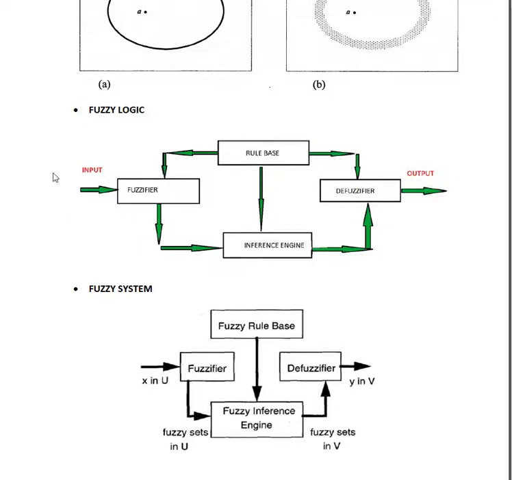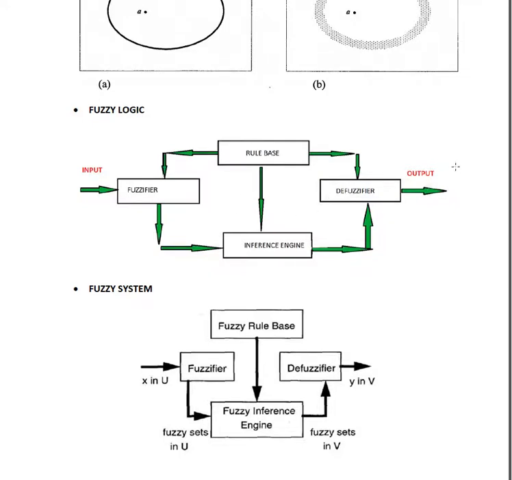So here you give a crisp input and you produce a fuzzy set. This fuzzy set is reprocessed up to this point, which is also a fuzzy set, and this fuzzy set is then taken through a reverse process under the defuzzifier, or defuzzification, to produce a crisp output. So here you see a crisp input, and you get a fuzzy set.